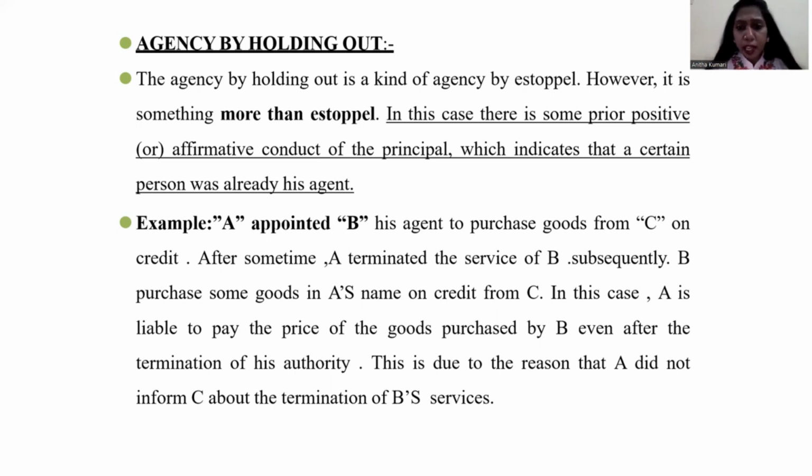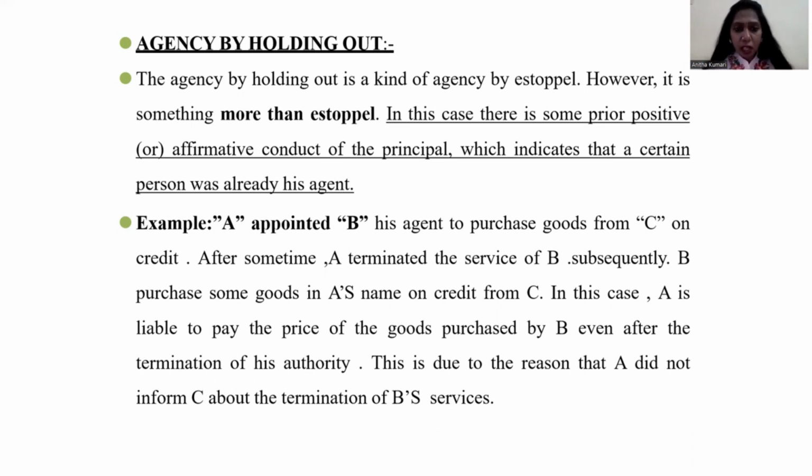Okay, here I have given an example. A appointed B as his agent to purchase goods from C on credit. After some time, A terminated the service of B. Subsequently, B purchased some goods in A's name on credit from C. In this case, A is liable to pay the price of the goods purchased by B, even after the termination of agency. Why? This is due to the reason that A did not inform C about the termination of B's service. I hope you could understand this example.